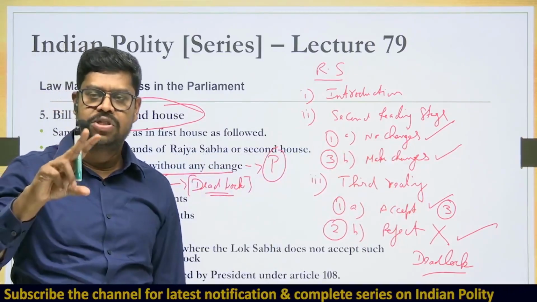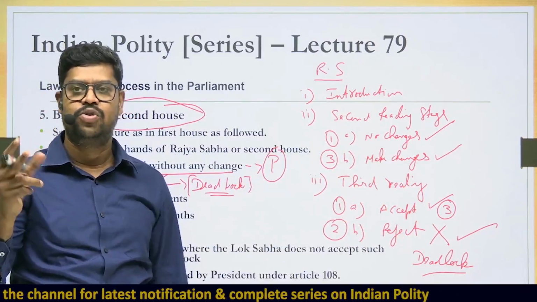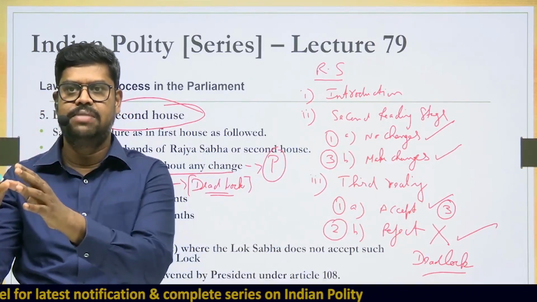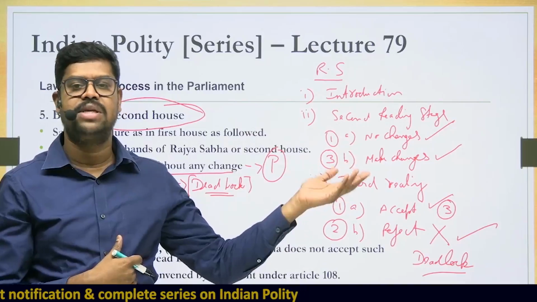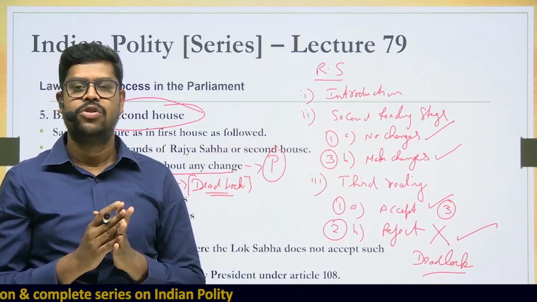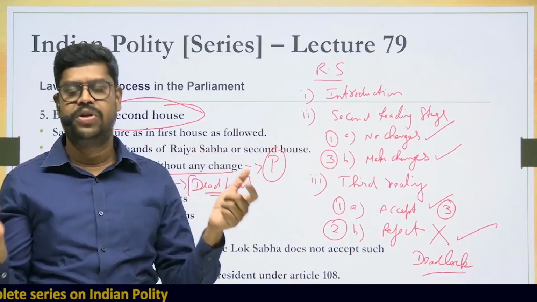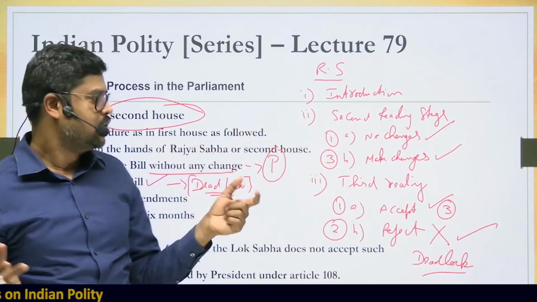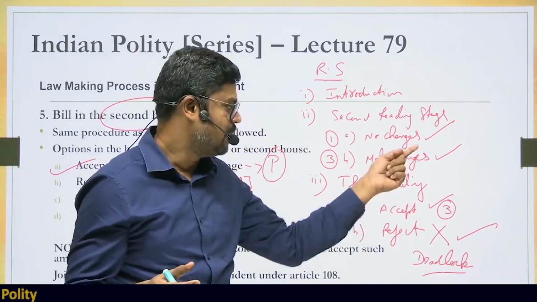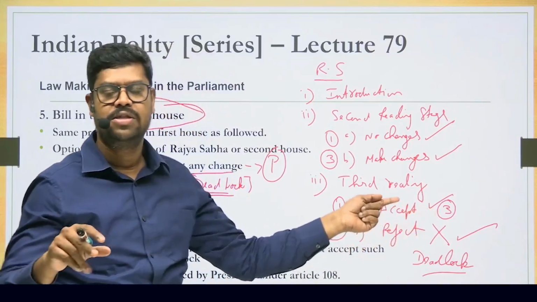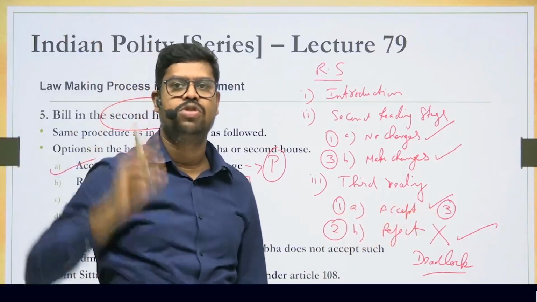If the amended version of the bill is accepted by the Rajya Sabha, the way the Rajya Sabha has accepted it is a little different from the way the bill was accepted by the Lok Sabha. Therefore, if the bills are in different versions in the way they have been accepted, then after this case, if the amended version of the bill is accepted by the Rajya Sabha, the bill has to be sent back again to the Lok Sabha.